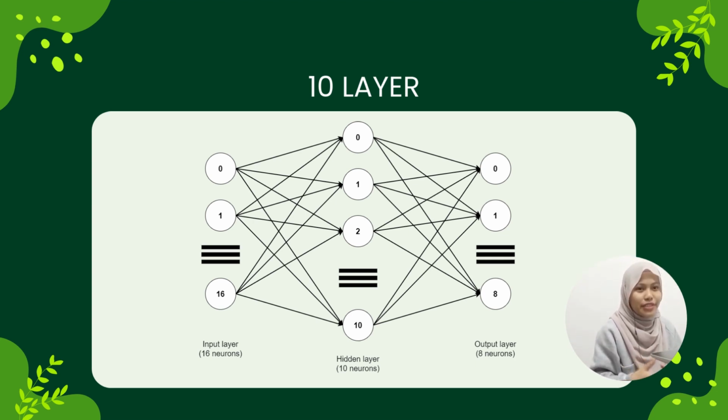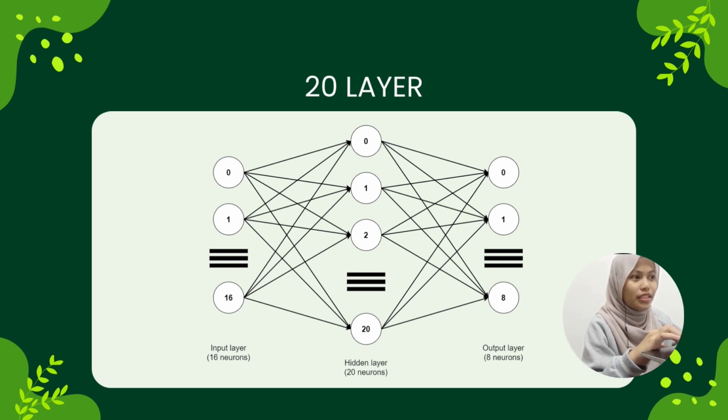So this is the first architecture that we use, which has a total of 10 hidden layers, and as you can see, the input layer has 16 neurons and the output layer has 8 neurons. Next one is 20 layers, where the input layer also has 16 neurons, the output layer has 8 neurons, and the hidden layers have 20 neurons.